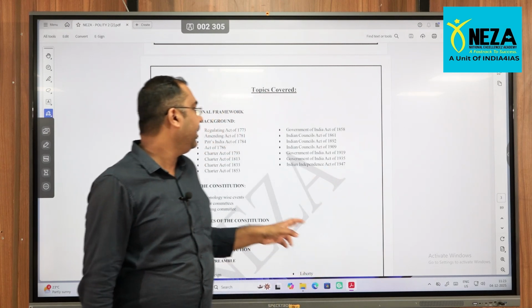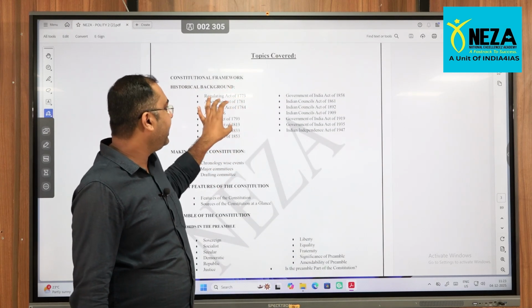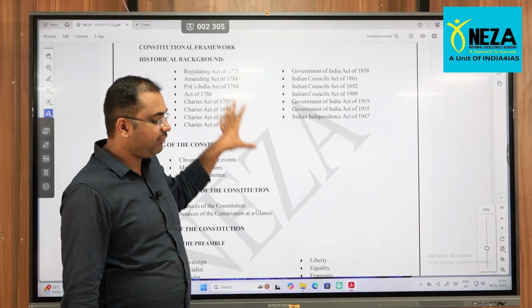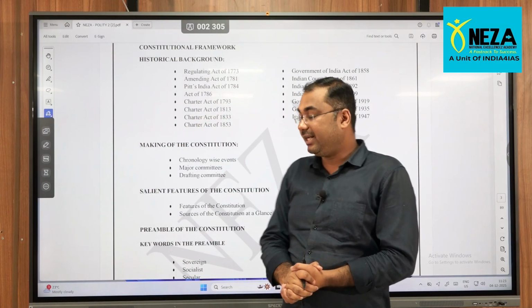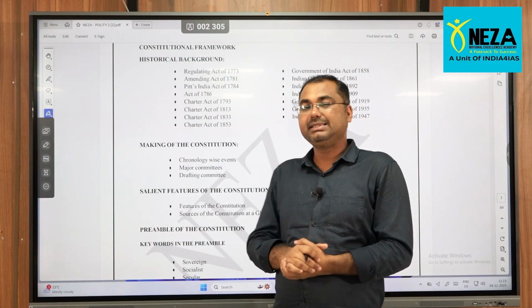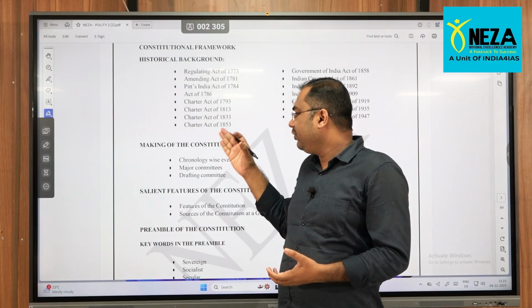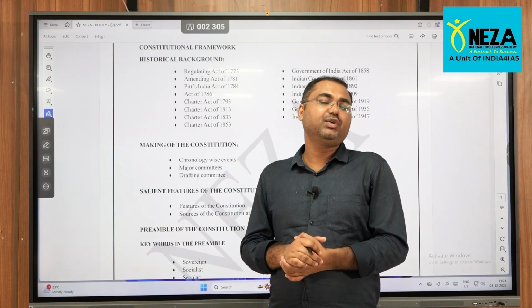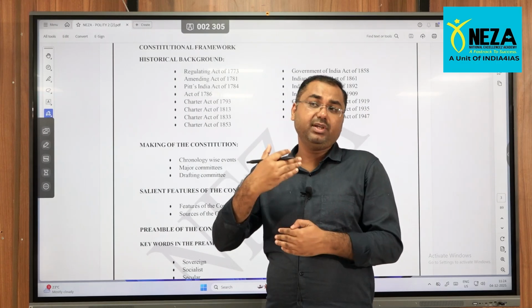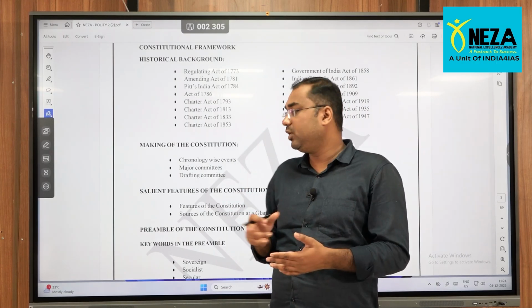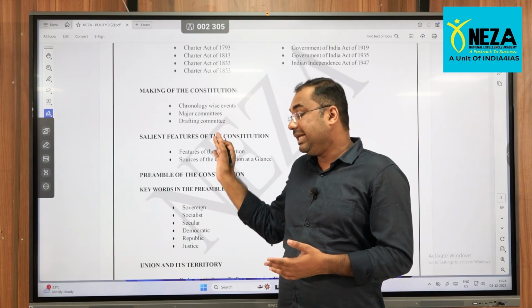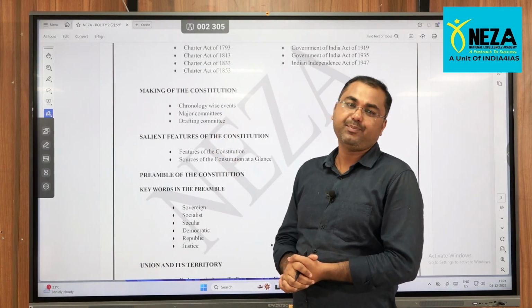After that we have the important different acts, starting from the Regulating Act of 1773 till the Indian Independence Act of 1947. Along with that, the making of the Indian Constitution: how it evolved, the role of the drafting committee, and who the members were. Along with that, the salient features of the Indian Constitution.